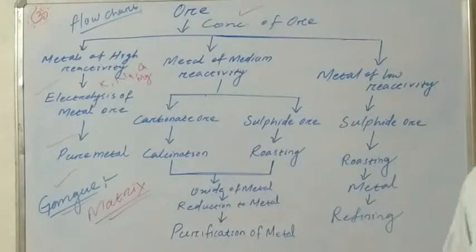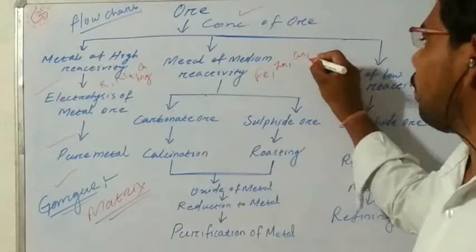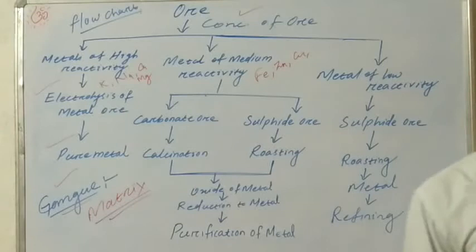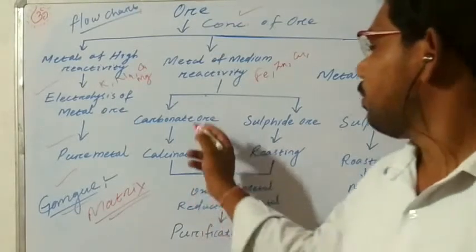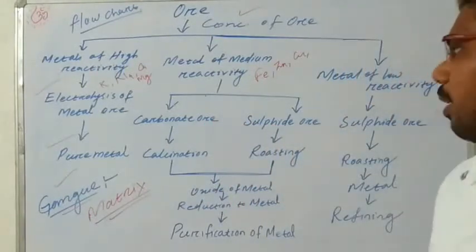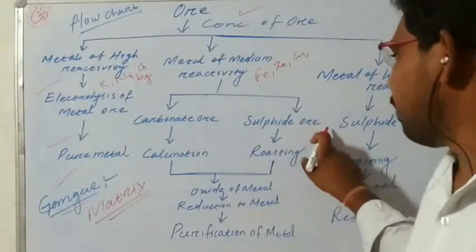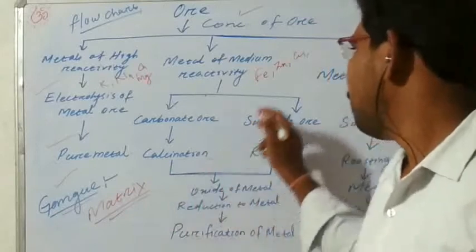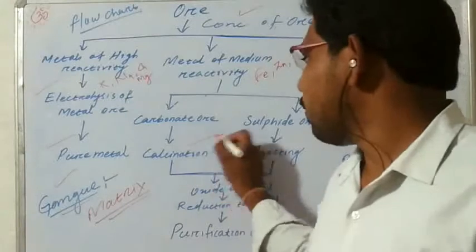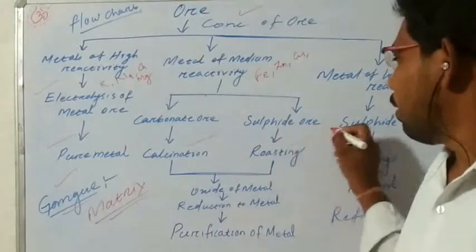And next is the medium of the reactivity series. In the medium reactivity series, metals present are like iron, zinc, copper. This metal we have to separate by two processes, one for carbonate ore and one for sulfide ore. Carbonate ore has CO3 carbonate present, and sulfide ore has S present. In carbonate ores, the technique used is calcination, and in sulfide ore the technique used is roasting.